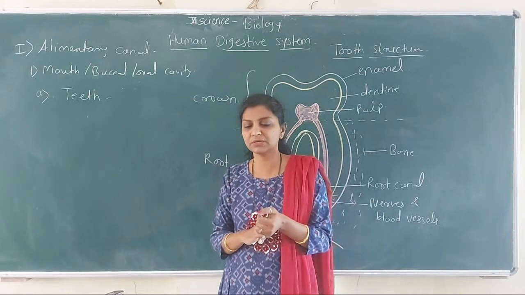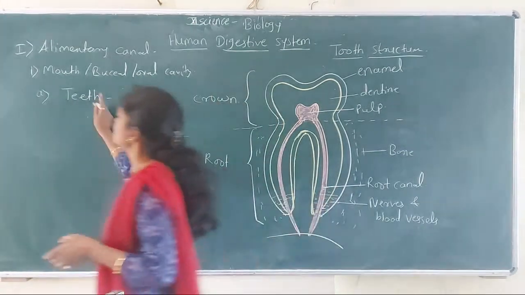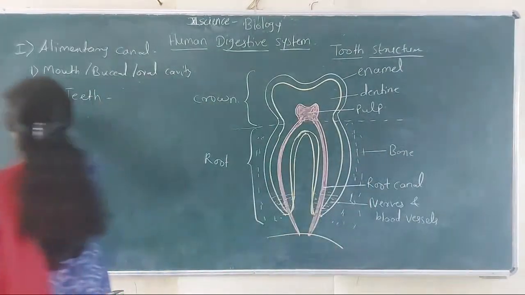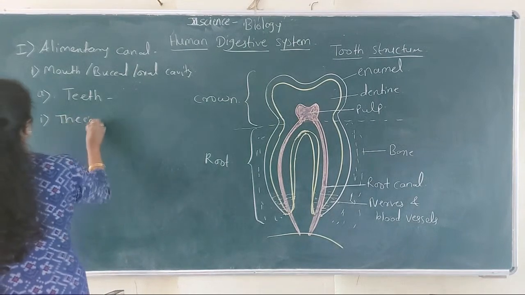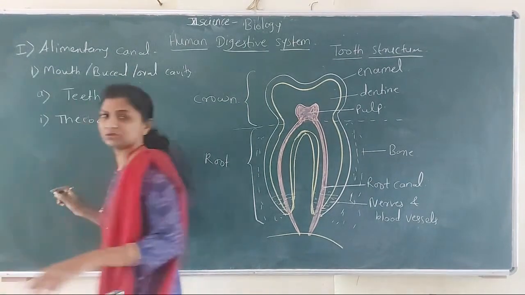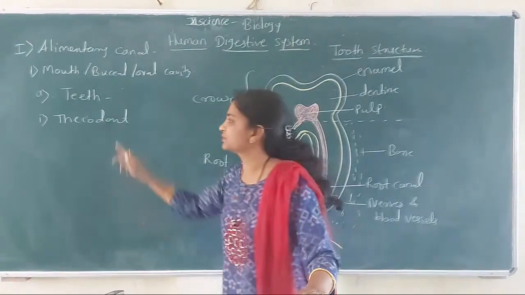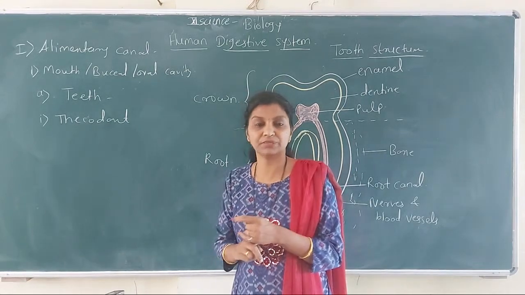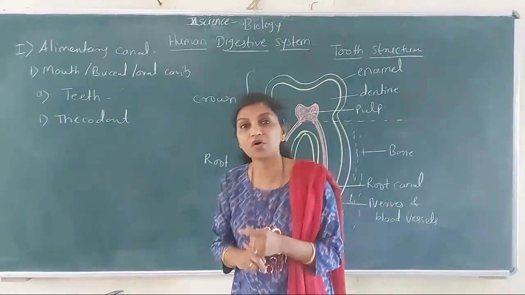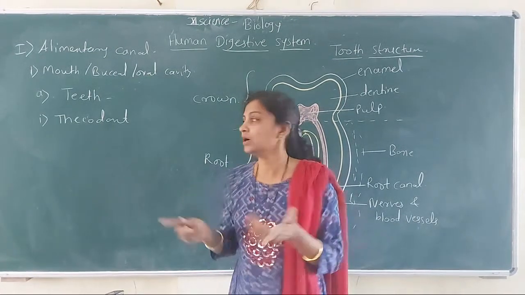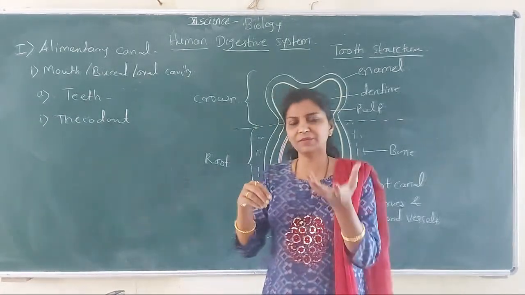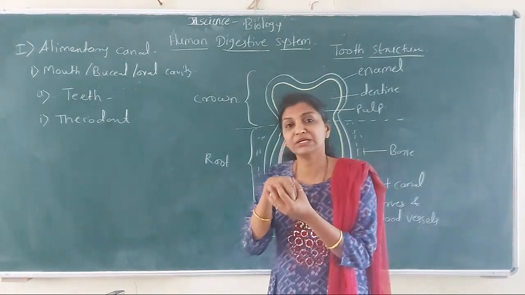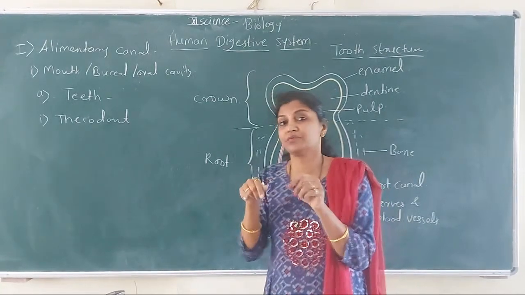So the first term is thecodont. Human dentition is of the thecodont type. So what is thecodont? Each tooth is fixed in a separate socket of the jaw bones. म्हणजे काय? मुलांना, teeth जे आहेत, ते दात फिक्स असतात. तर हे कशामध्ये फिक्स आहेत? These are fixed into the sockets of the jaw bones.